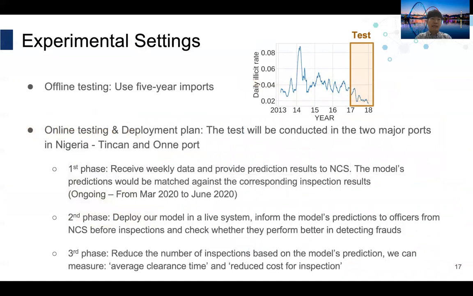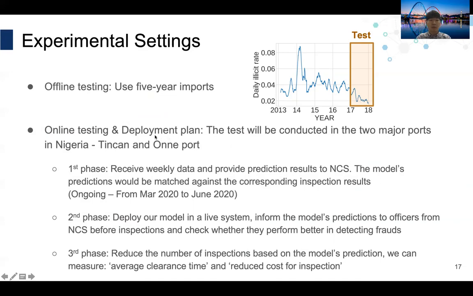Nigeria Customs would like to see the effectiveness of the customs selection model in 2 stages. For offline testing, we split our 5 years of import data on a temporal basis. We used the first 4 years as a training set, and the last year, 2017, is used as a testing set.